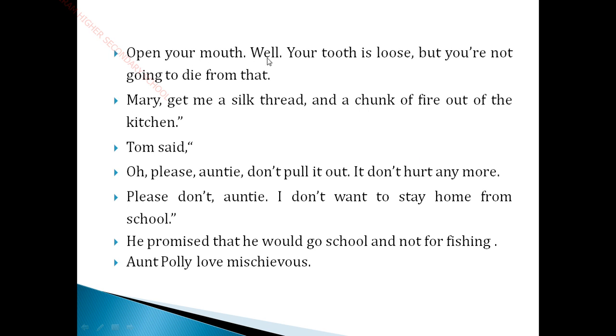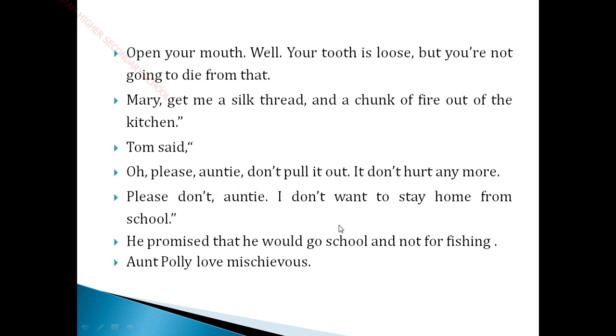Now the aunt says, open your mouth. Well, your tooth is loose, but you are not going to die from that. Nobody can die from tooth pain. But he is overacting to Aunt Polly that he is going to die. When Aunt Polly got ready to pull his tooth with a silk thread and a chunk of fire, Tom got panicked and confessed that it does not hurt him anymore and he would definitely go to school and not for fishing. So now Tom is saying that he has only a tooth pain. I don't have any other pain like stomach pain or some other toe pain. I just have only a tooth pain.